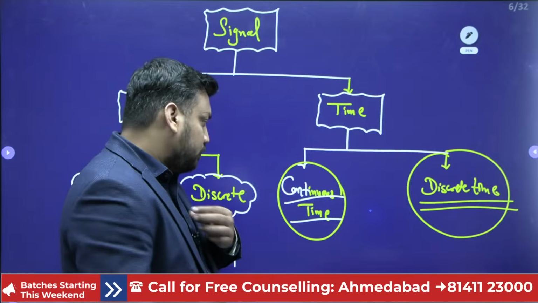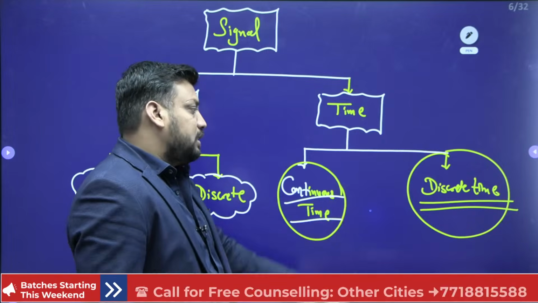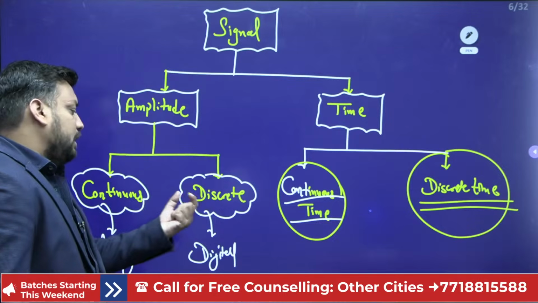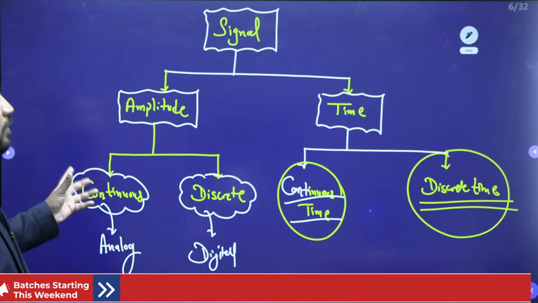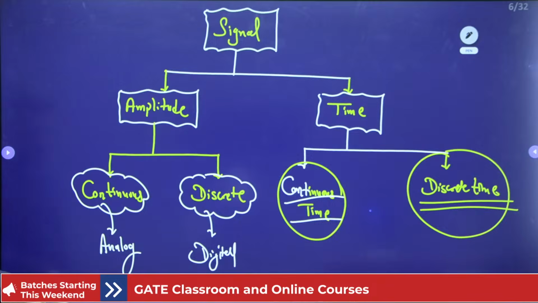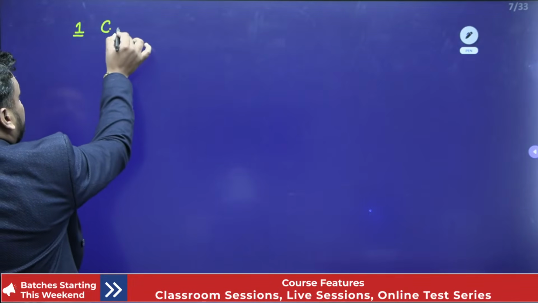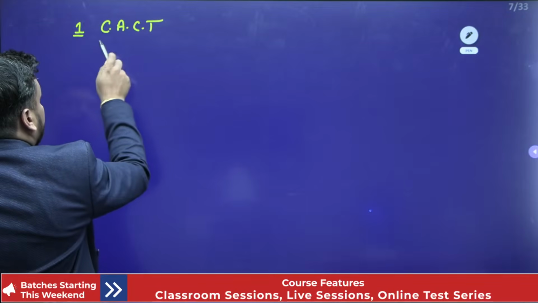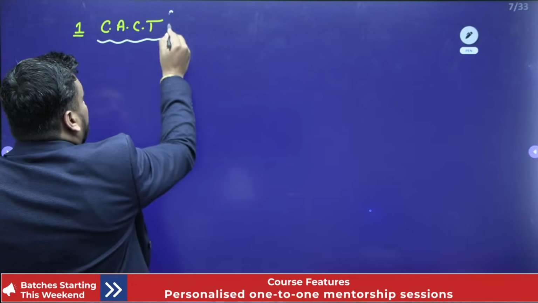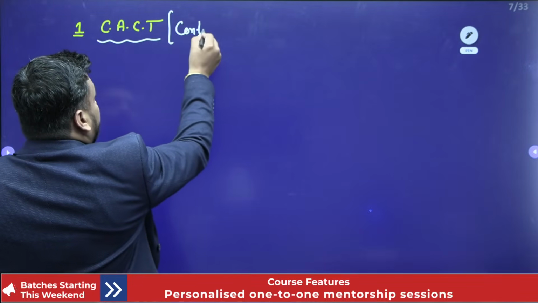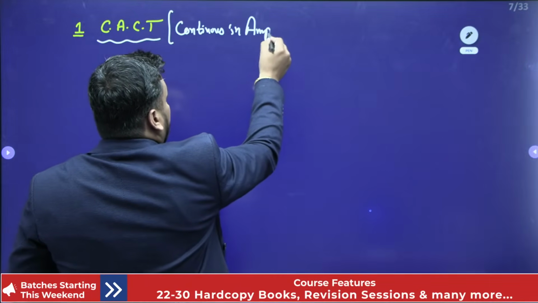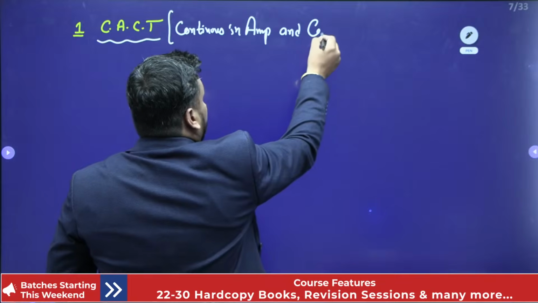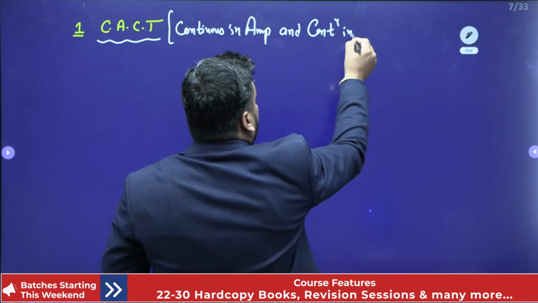So here is continuous time, discrete time, continuous and discrete, referred to as analog and digital. Now one by one I will take the different basic signals. The first basic signal is the CACT signal, which is continuous in amplitude and continuous in time.